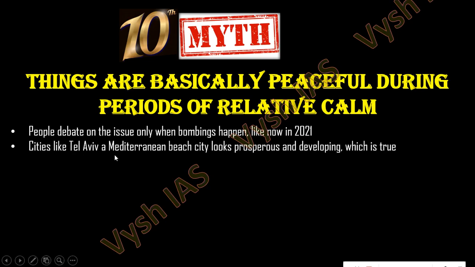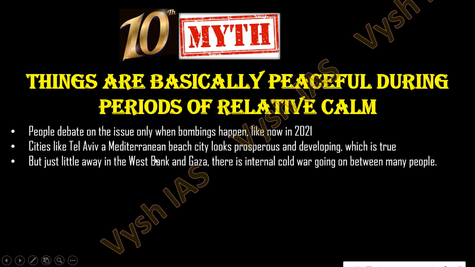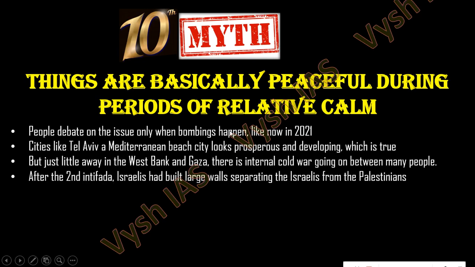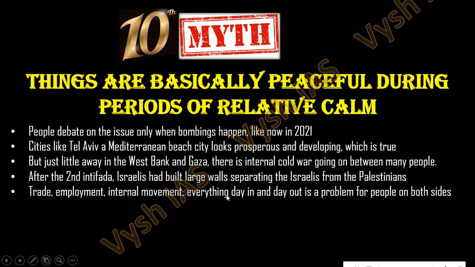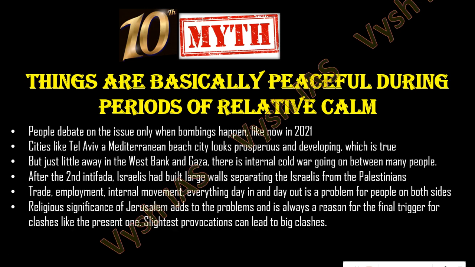Cities like Tel Aviv, a Mediterranean beach city, look prosperous and developing, which is actually true. Their development is happening at its peak. And just a 1 hour drive from there, if you take the West Bank or Gaza, there is an internal Cold War going on between many people every day. After the second Intifada, that is after 2003, 2006, Israelis built large walls separating the Israelis from the Palestinians. Big walls are there, and you can see pictures on the internet. Trade, employment, internal movement, everything day in and day out is a problem for people on both sides. People are struggling there, because every place you go, there is a checkpoint, people are questioning you, and you will not feel comfortable living there.